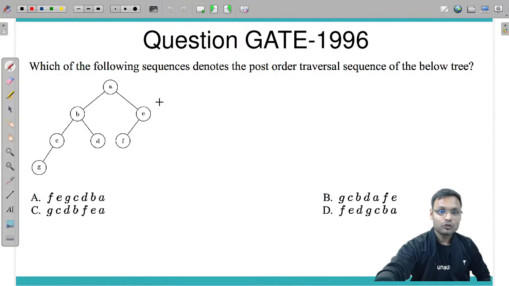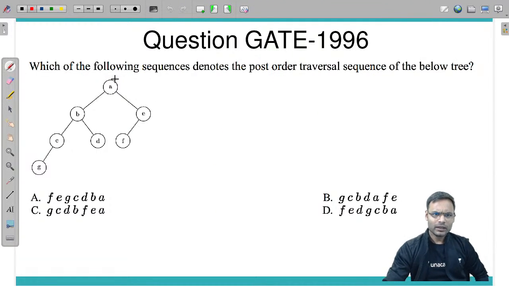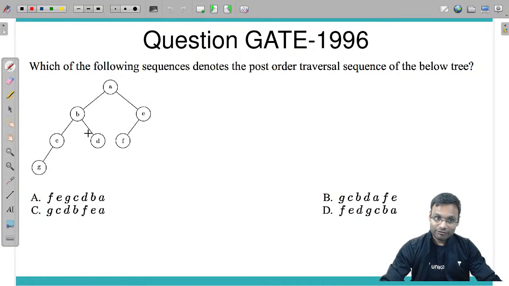Here it is in front of you. The question is very simple. Which of the following sequences denotes the post order traversal sequence of the below tree? Post order traversal: put the dot after the left and right subtree and traverse.